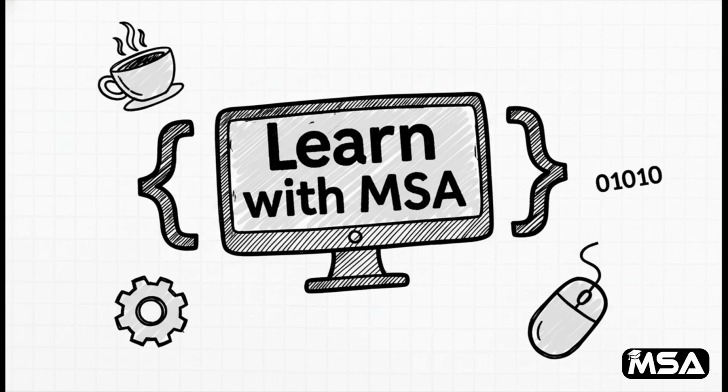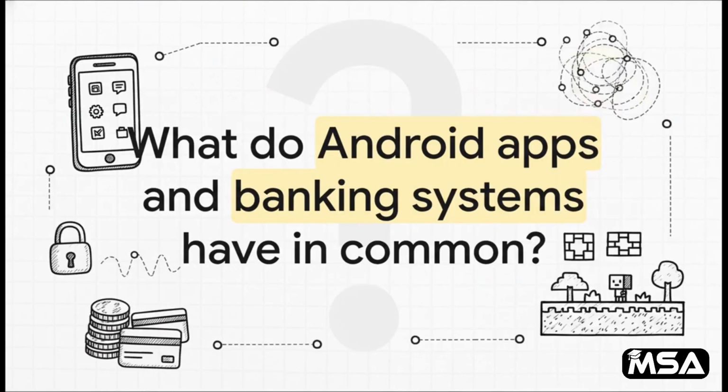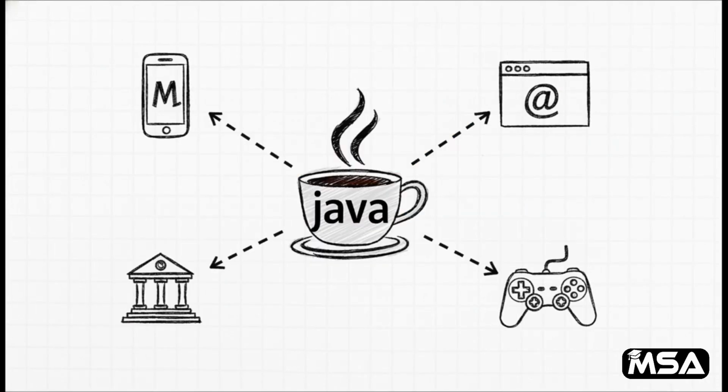And to get us started, I've got a little puzzle for you. So, think about it for a second. What do the apps you use on your Android phone, those super secure banking systems, and even some of the biggest games out there all share? What's the common thread? That's right, they're all powered by Java. It's this invisible force behind so much of the technology we use every single day. From mobile apps to massive enterprise systems, Java is the engine that makes it all happen.